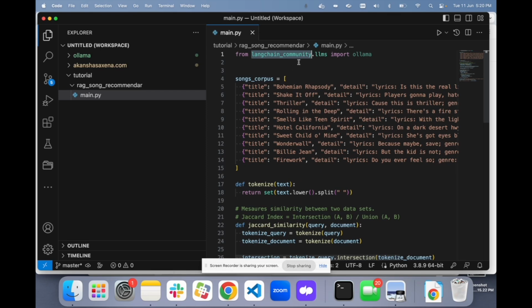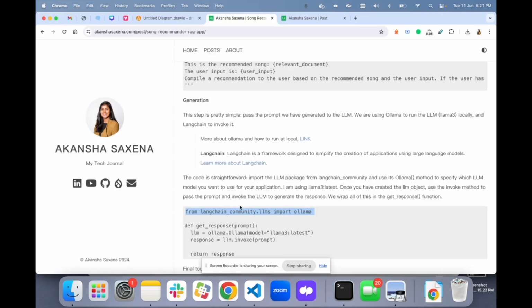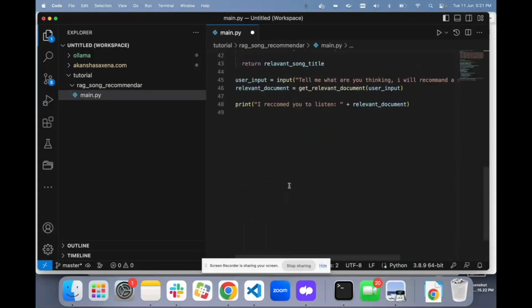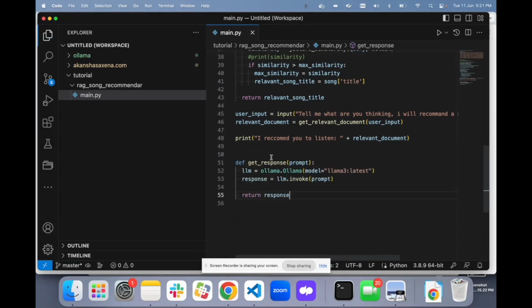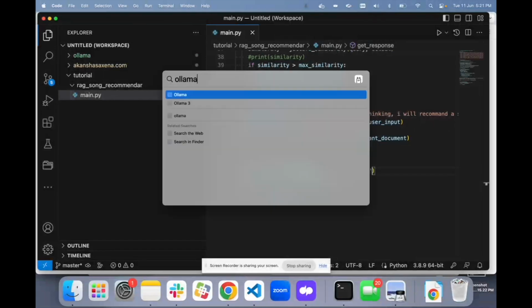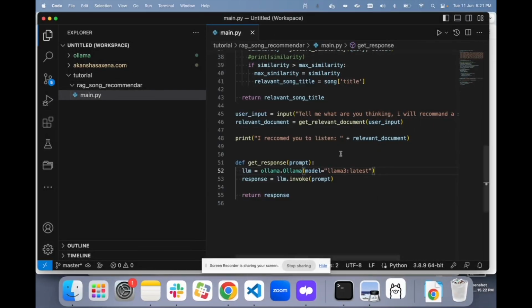So we are using LangChain community, importing Ollama from it, and then we will create a function called get_response. This function is taking the user input or the prompt, and then calling whatever Ollama you have. I don't have Ollama running, so I'll have to call Ollama. So it is running now. Okay, so it will create an object of our Ollama model that you are going to pass.